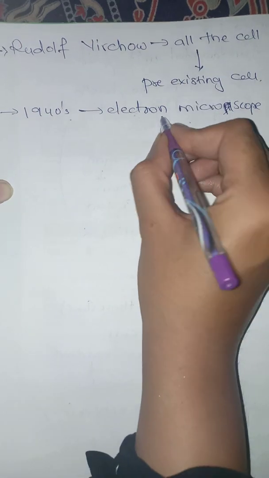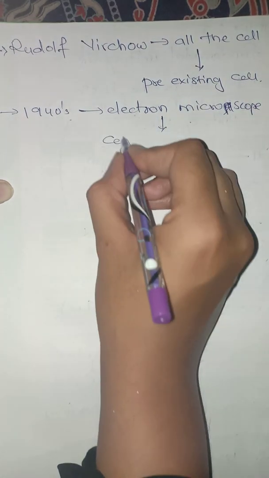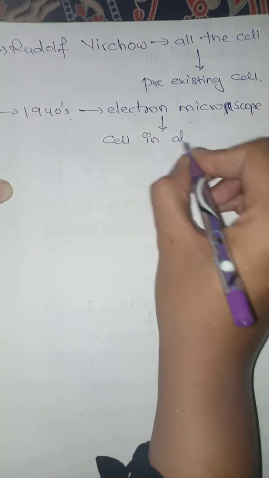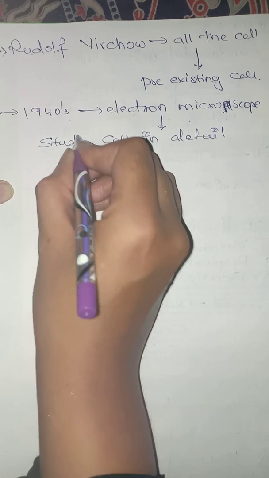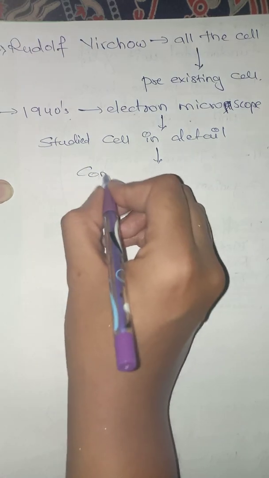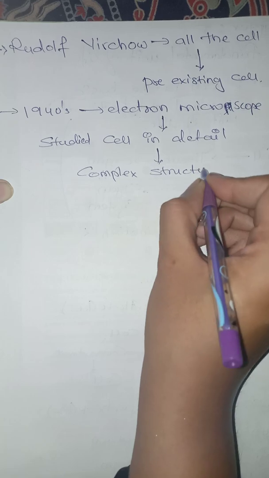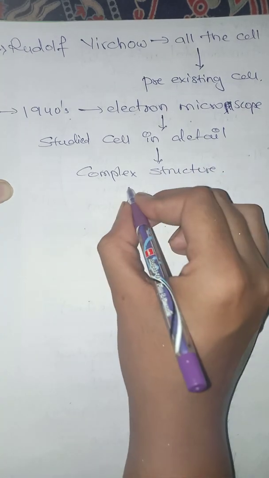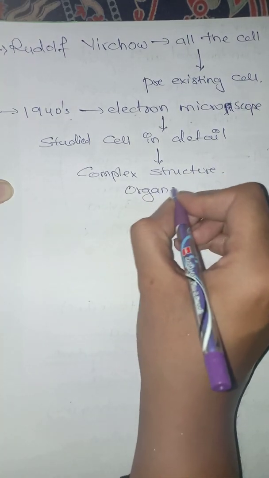They studied the cell in detail, and they found complex structures inside the cell, which are called organelles, right?